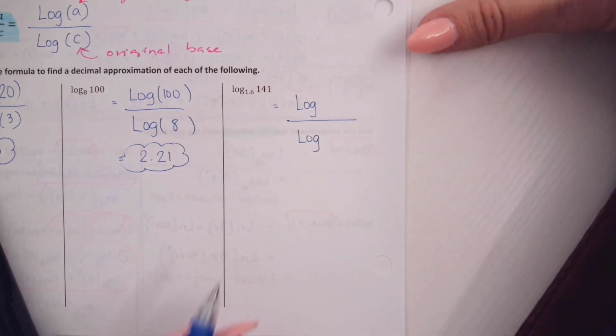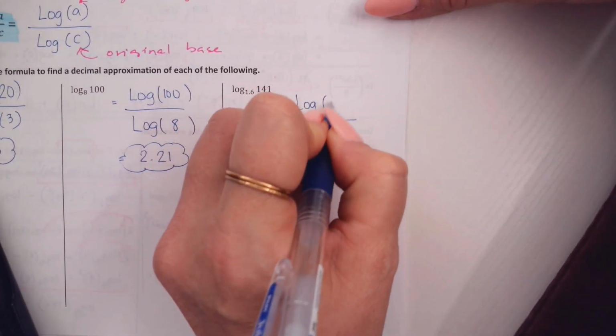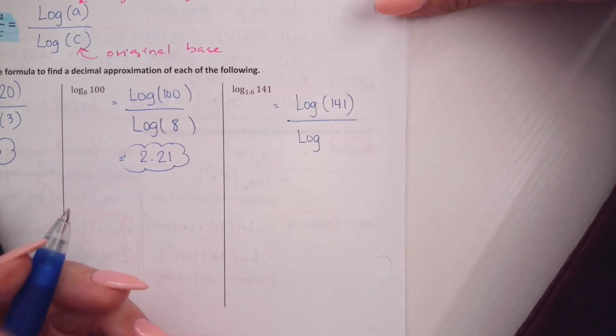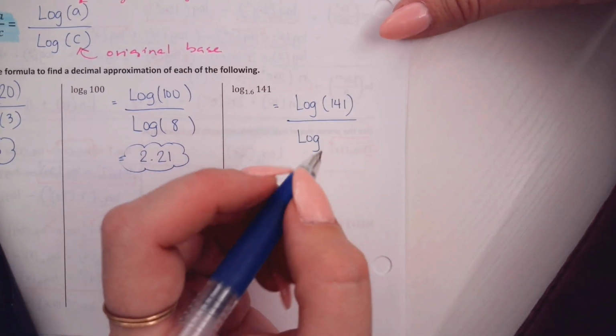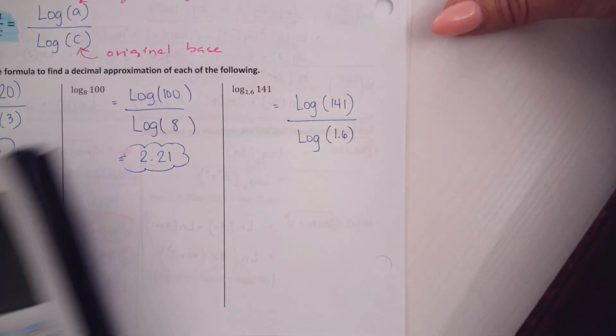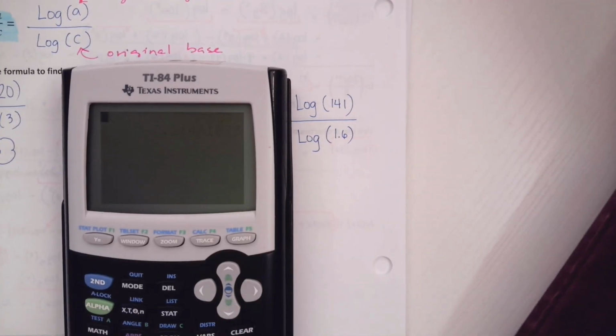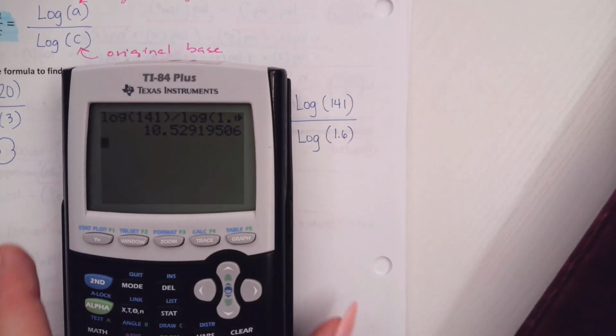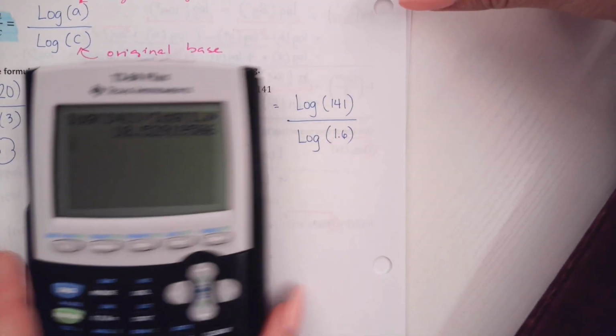Okay. We're rewriting this one with 2 common logs. What's my new argument for the top one? 141. What's my new argument for the bottom one? 1.6. If we wanted to see what it looks like as a decimal, 10.53 approximately.